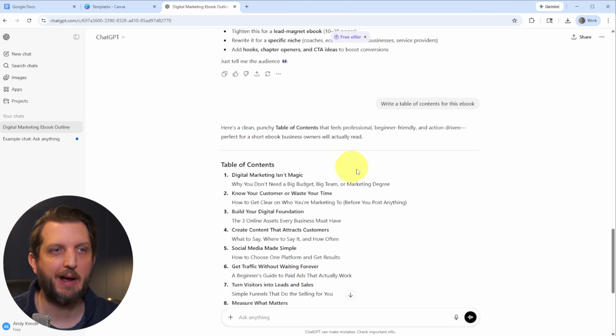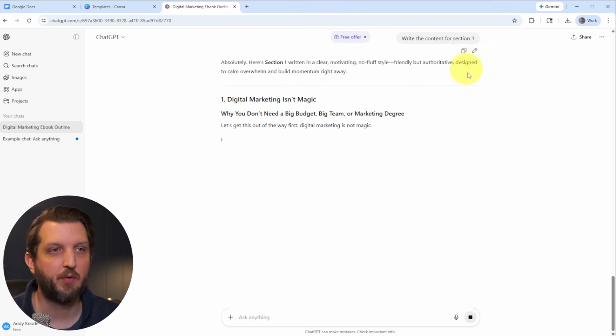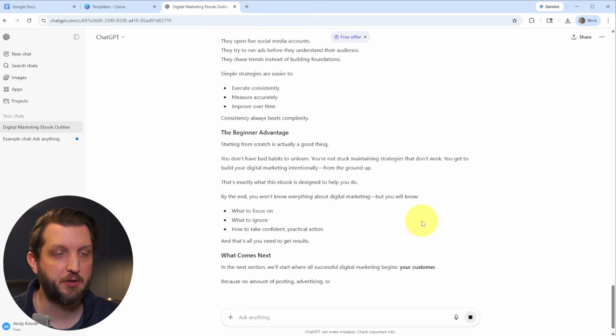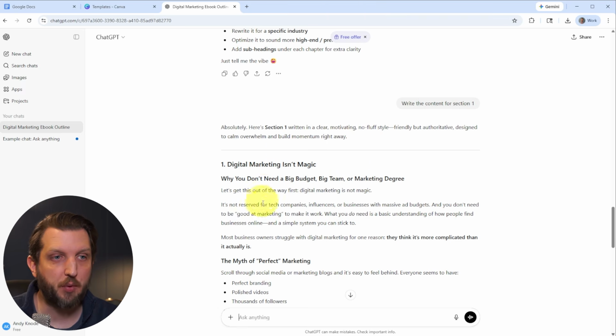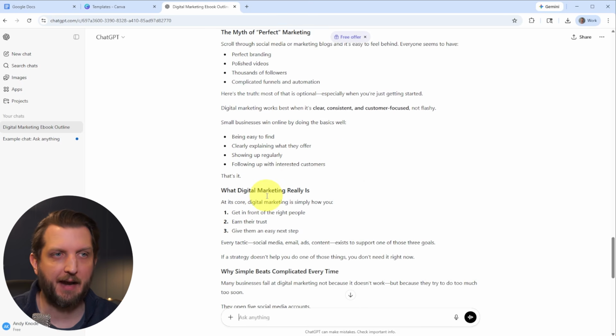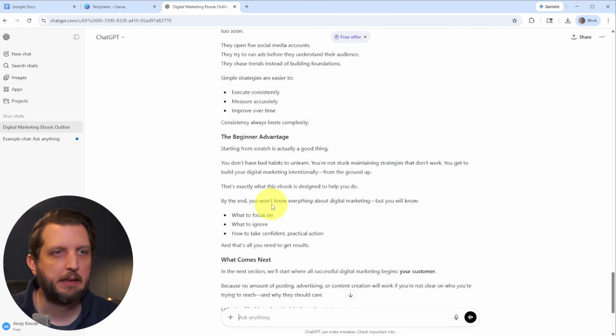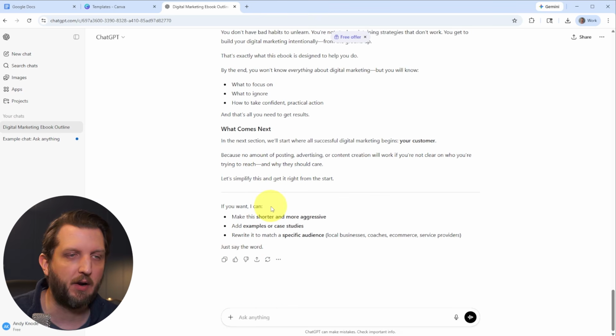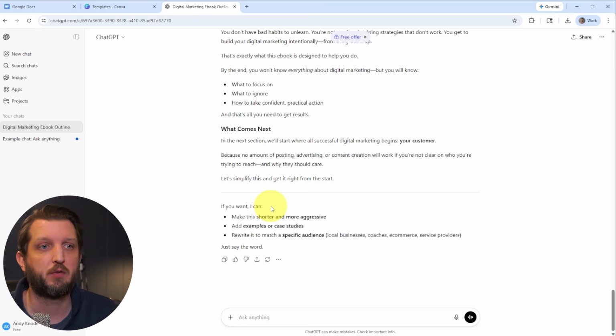Now I'm going to have it go through and write each section. Write the content for section 1 and let it do its magic. And once that's done, again, you could go through here and kind of review and ask it to make any changes or expound on any details or add more context or more information to certain areas, or again, changing it to what your personal knowledge is and what your experience is.